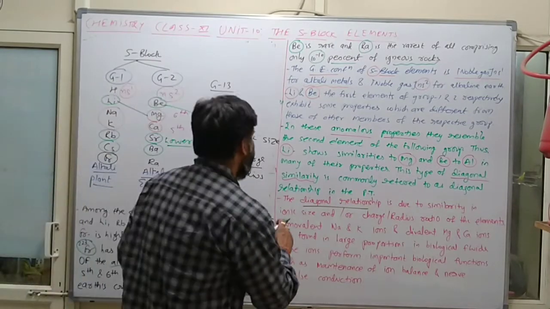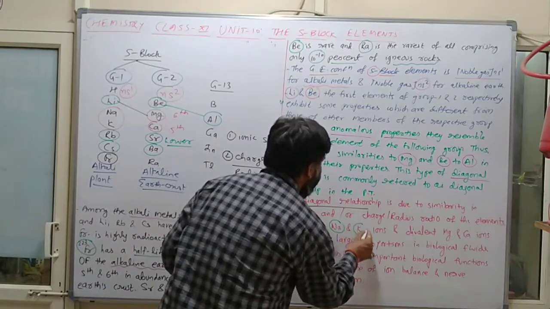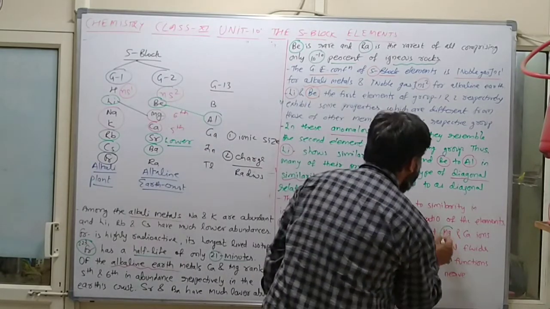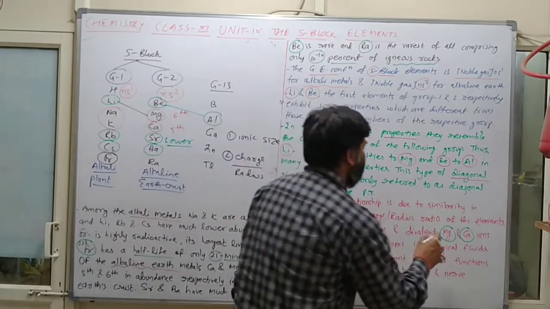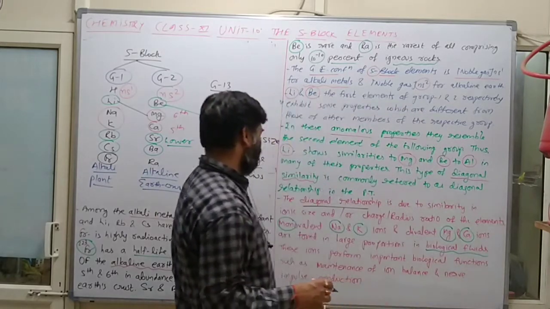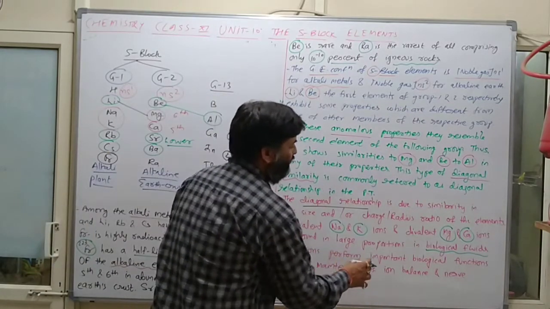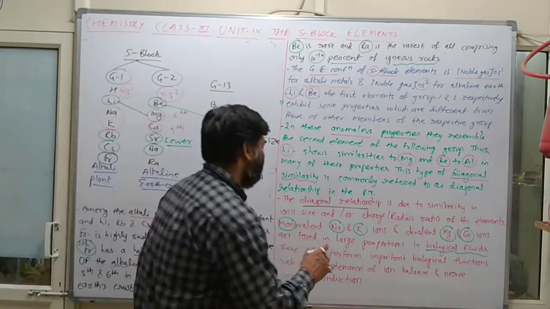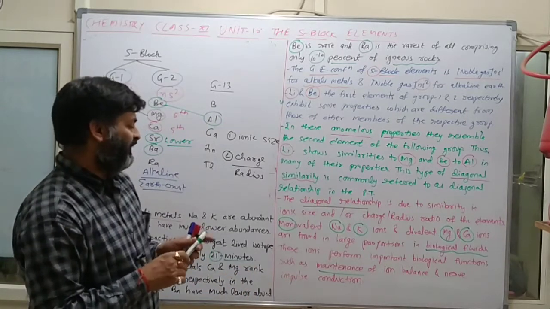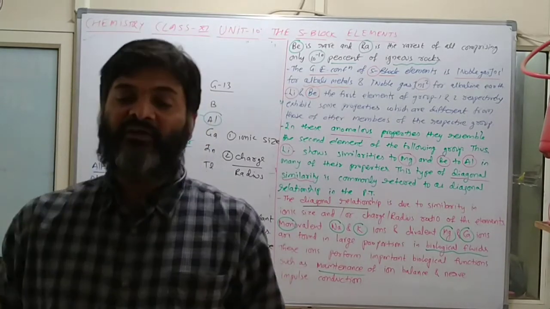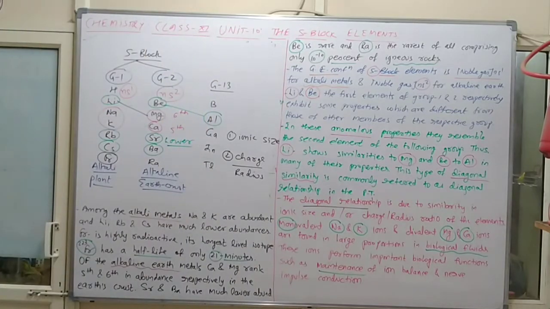Clear? तो monovalent, mono मतलब single, sodium and potassium ions, and divalent मतलब magnesium and calcium ions are found in large proportion in biological fluid. जो biological fluid होता है वो, these ions perform important biological functions such as maintenance of ion balance and nerve impulse conduction. Clear? So what is the importance of these ions? These are important with respect to biological function. Which one? Maintenance of ion balance as well as nerve impulse conduction.